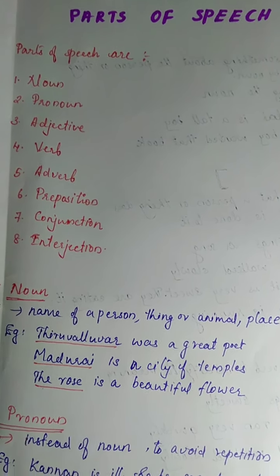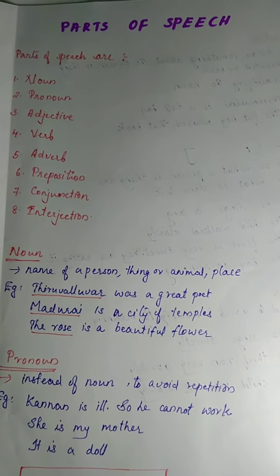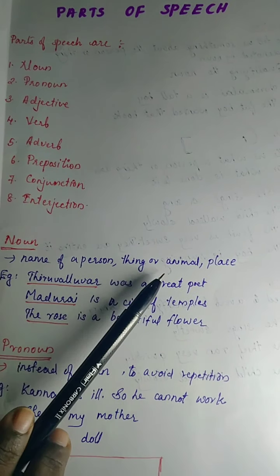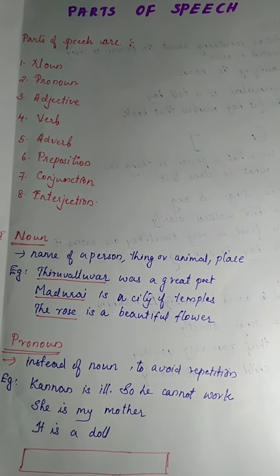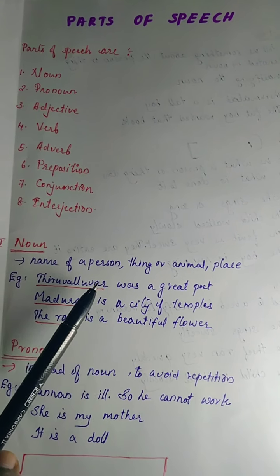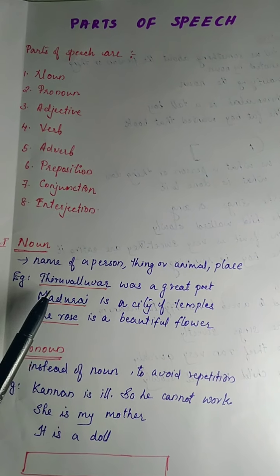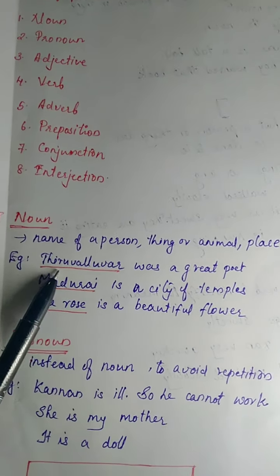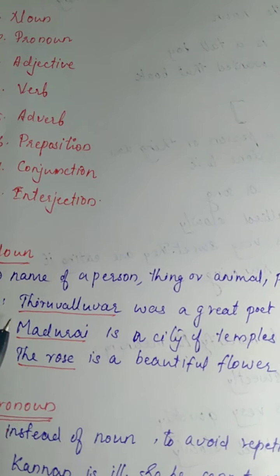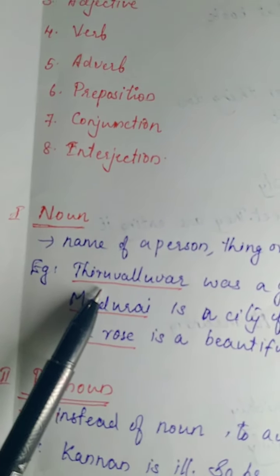The first one is noun. What is a noun? Noun is the name of a person, thing, animal or place. It's the name of a person. It's the name of a thing, it's the name of an animal or it's the name of a place. Examples here we can see. The first example is Thiruvalluvar was a great poet. In this example, I have underlined the word Thiruvalluvar. It's the name of a person. It's the name of a great poet.